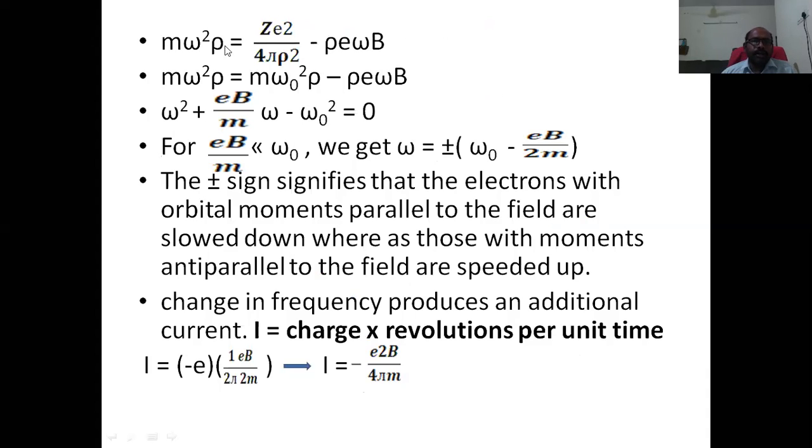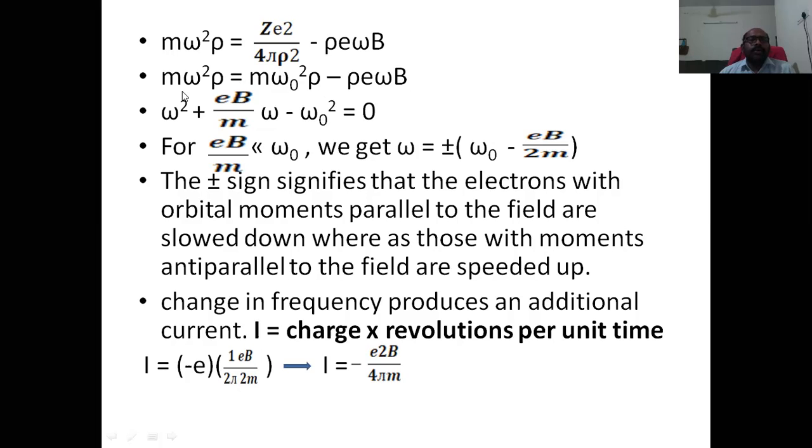Here it was the earlier equation. We are adding this, and since the force is opposite in direction, we are introducing a minus sign.